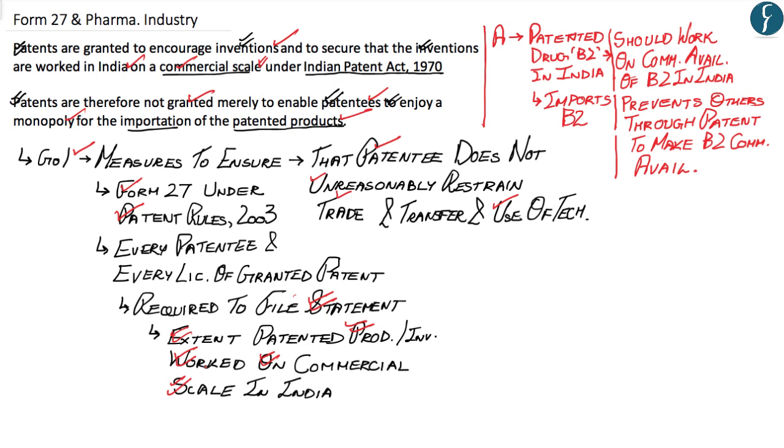Now, hopefully, up till here, you have gotten the crux and the focus of this article, and the analogy of A and B2 should be taken as an example for an easy understanding of the crux of this article.